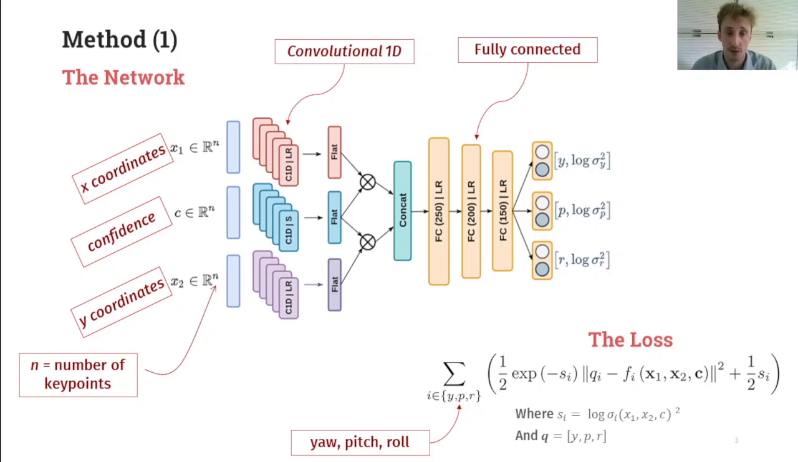Points coordinates and confidences are processed independently using a 1D convolution plus a flattening, and then they are combined to be provided to the second part of the architecture, made of fully connected layers. The output is represented by three angles, yaw, pitch, and roll, plus their corresponding uncertainties.